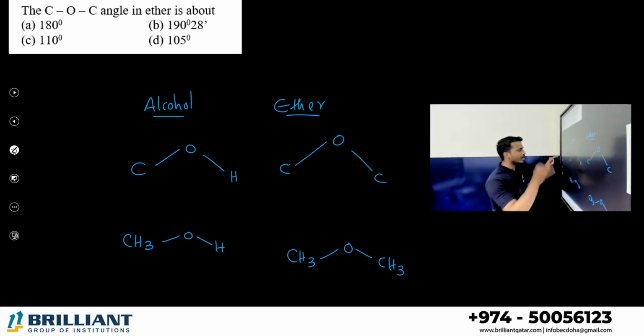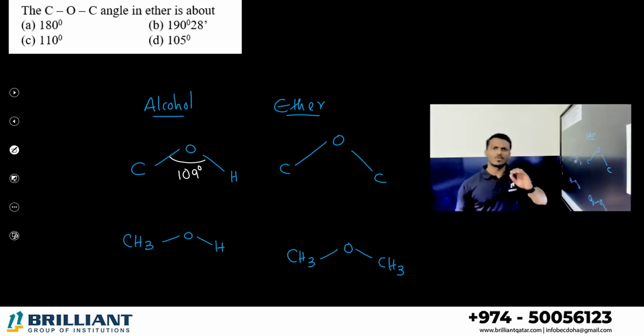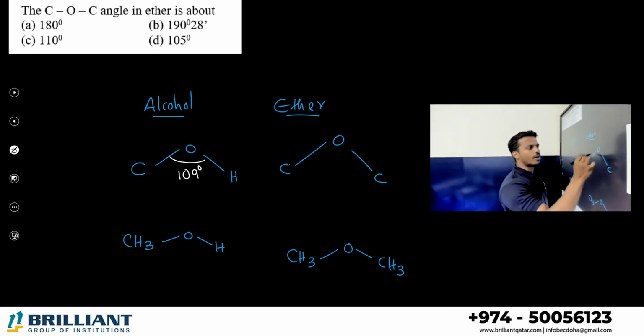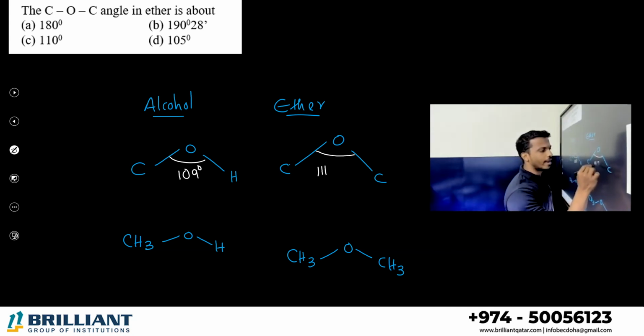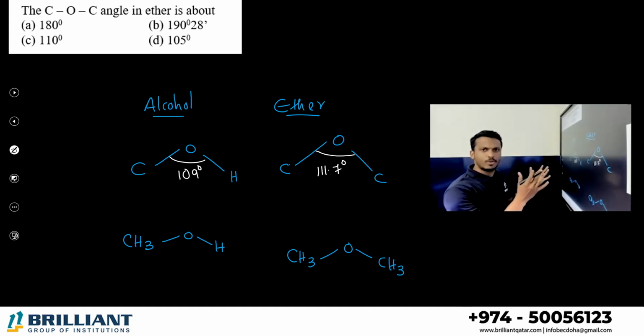In alcohol the bond angle is near 109 degrees, exactly around 108.9 degrees. But in ether the bond angle is a little greater, around 111.7 degrees.